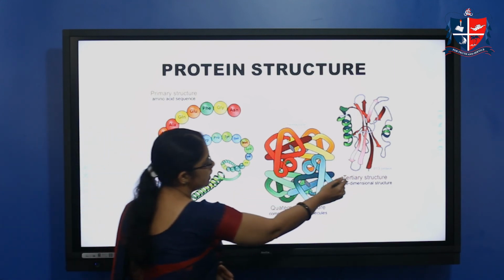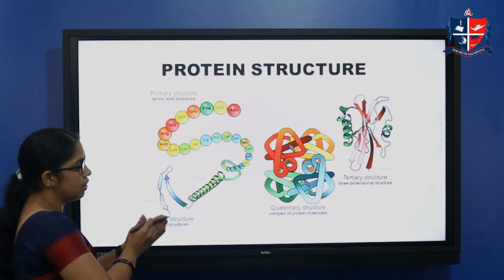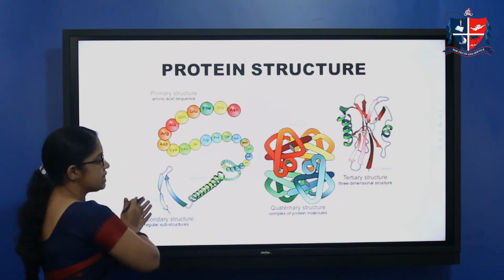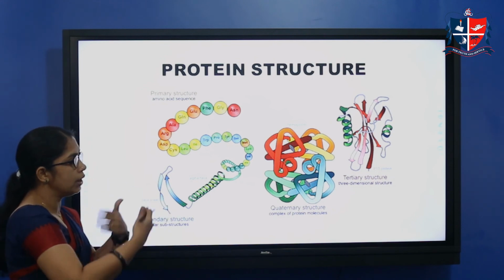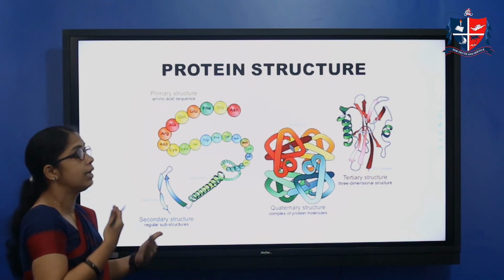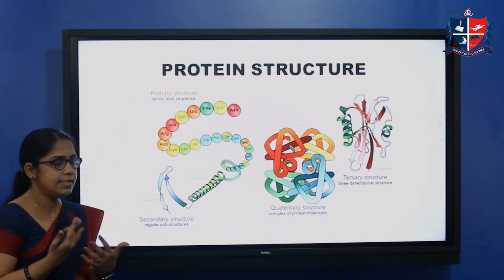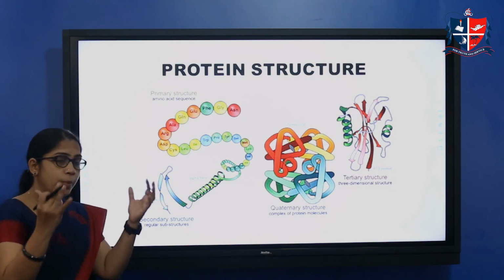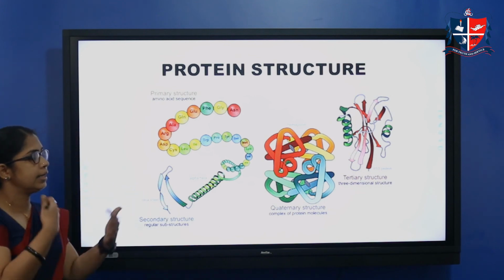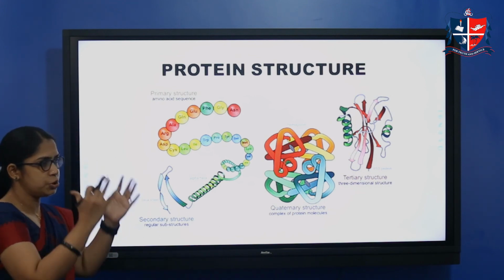And tertiary means a 3-dimensional structure. The alpha helices and beta pleated sheets come together, or are folded together, through different forces of attraction like ionic bond, van der Waals force, hydrophobic interactions, disulfide linkage, etc. By means of these forces, the helix and pleated sheet fold and give a three-dimensional structure.